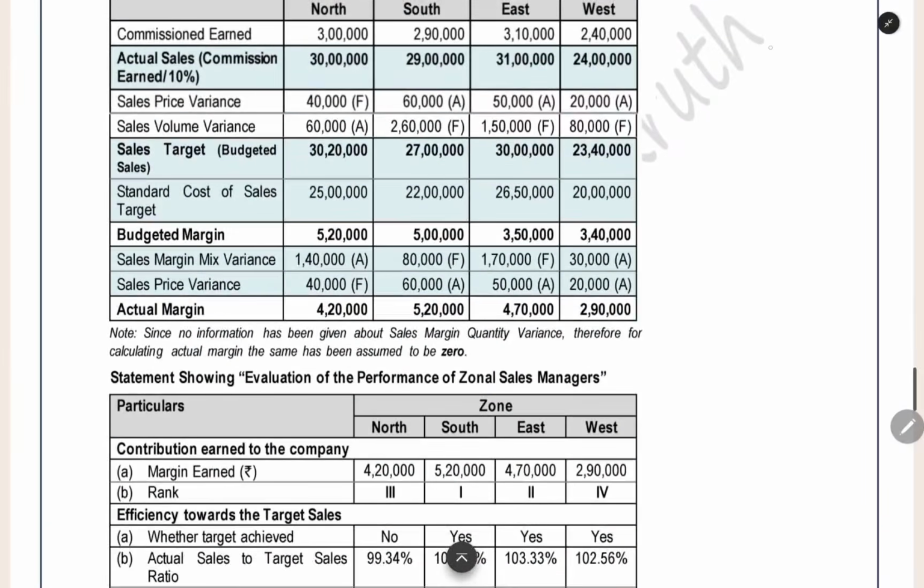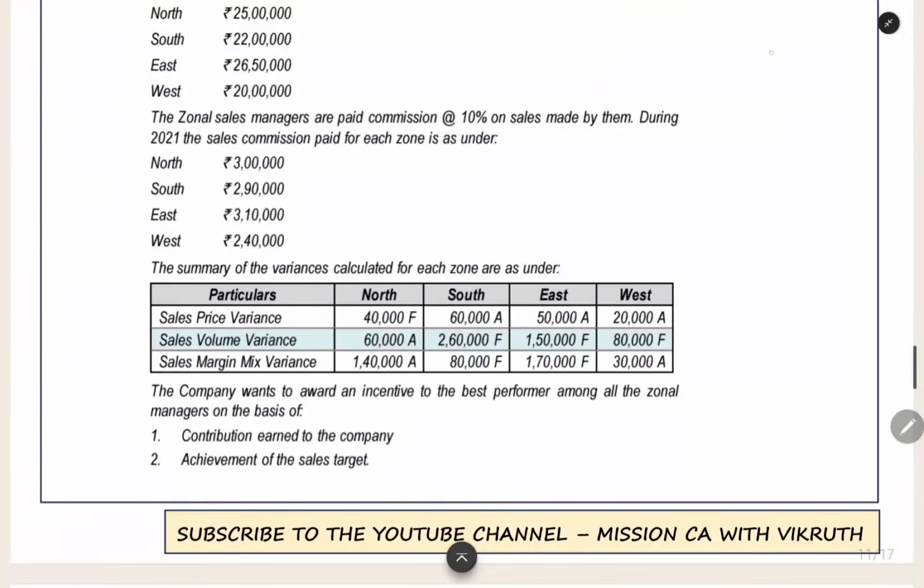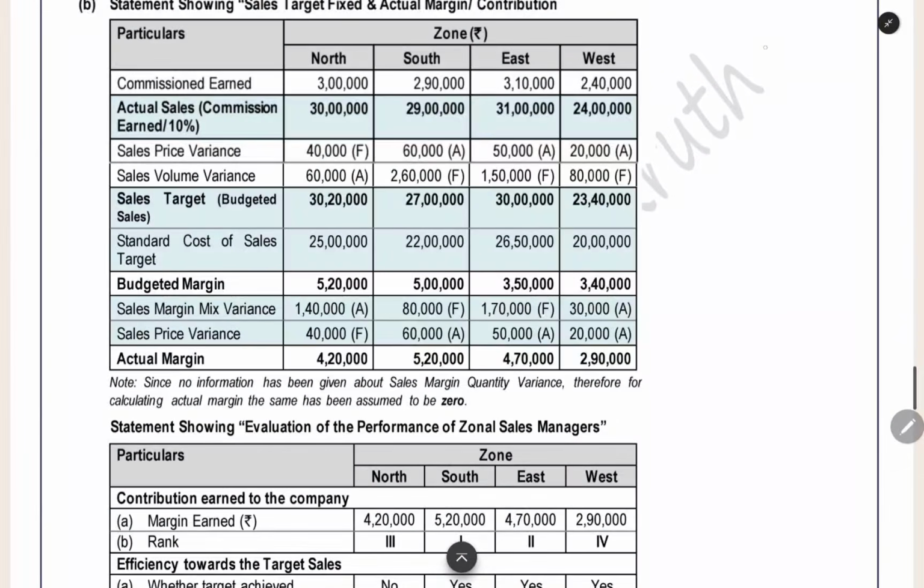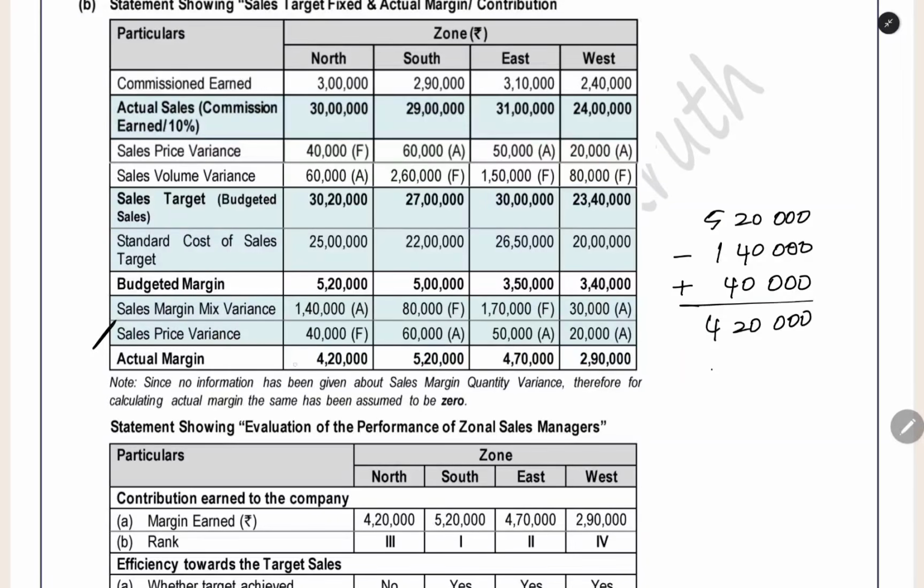So here budgeted margin we already have for each division, and then sales margin mix variance 1,40,000 adverse. So you have to reduce it. 5,20,000 budgeted margin you are having. You are doing 1,40,000 minus, and then sales price variance, same as sales margin price variance, 40,000 favorable. You have to add it. So when you do this you will get 4,20,000. That is what you are getting. Same thing you have to do for all the 4 divisions.